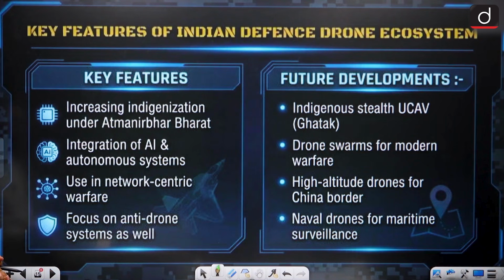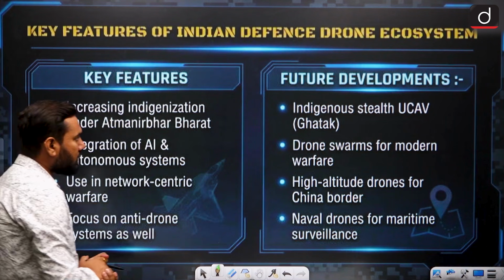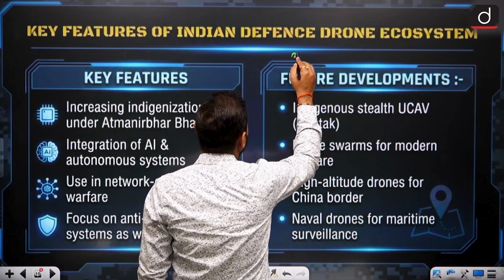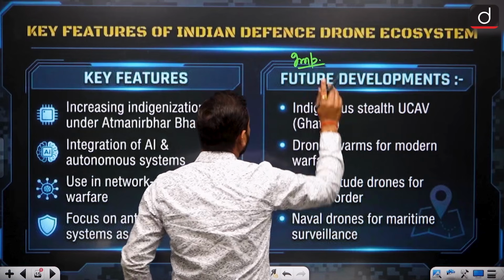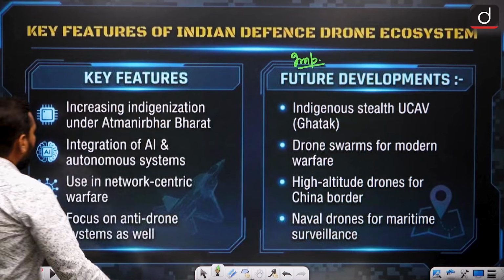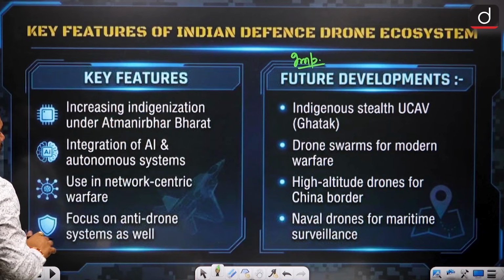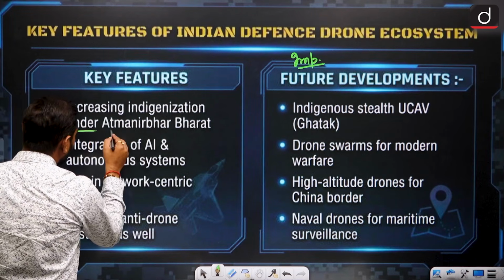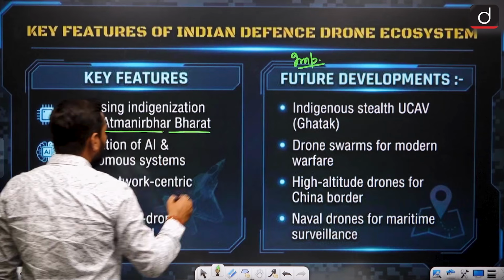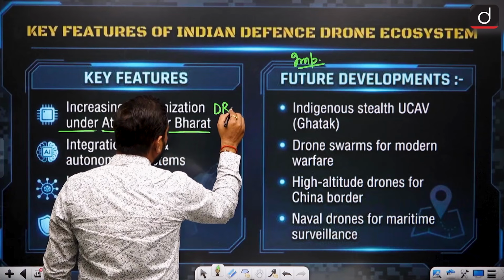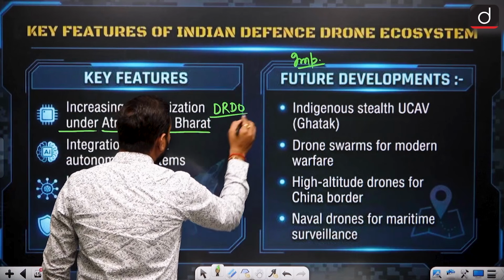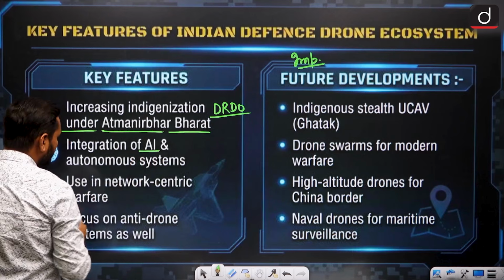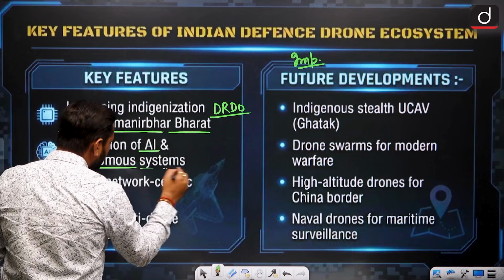Now we have to go with the discussion of key features and future development. This one is again a very prime area for questioning in your UPSC. We talk about the key features. So they are increasing indigenization under your Atmanirbhar Bharat, because DRDO developed the capability to produce all types of drones. Integration of AI and autonomous systems.